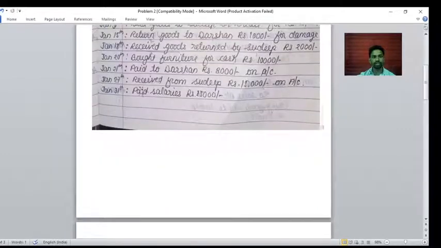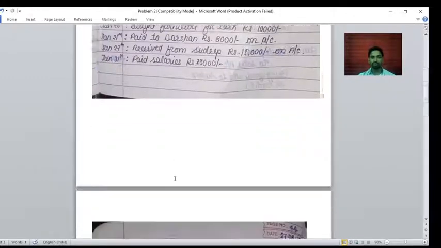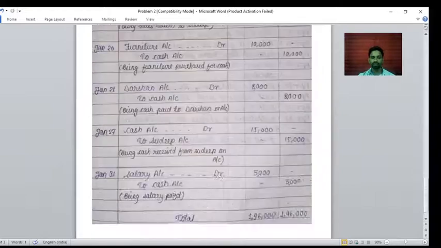Next transaction, on 27th January, received from Sudeep rupees 15,000. Received from Sudeep, so what is received? Cash received. Cash account and Sudeep account, these two accounts are affected. So cash account debit to Sudeep account credit.